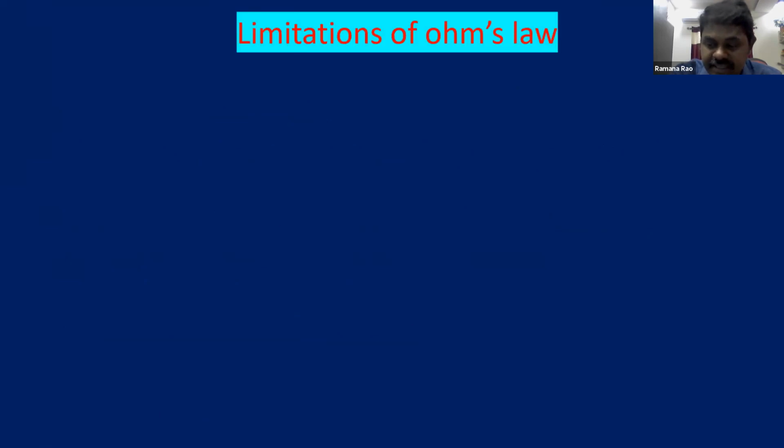Now, in the earlier session, we discussed what Ohm's law is. And now we have some limitations of Ohm's law. Limitations of Ohm's law means in which situations Ohm's law is not valid, in which situations we cannot apply Ohm's law. So that we are going to learn. The limitations of Ohm's law, a very important topic.